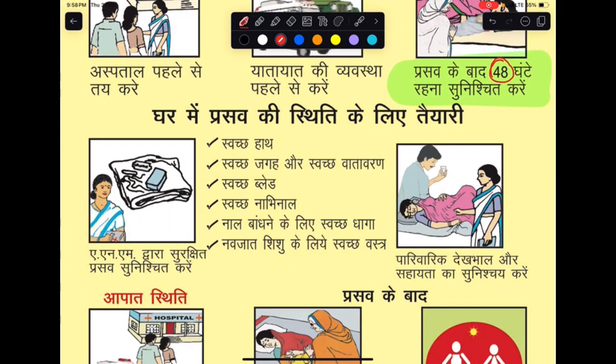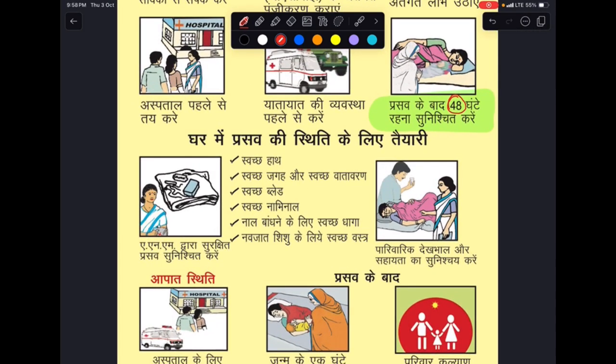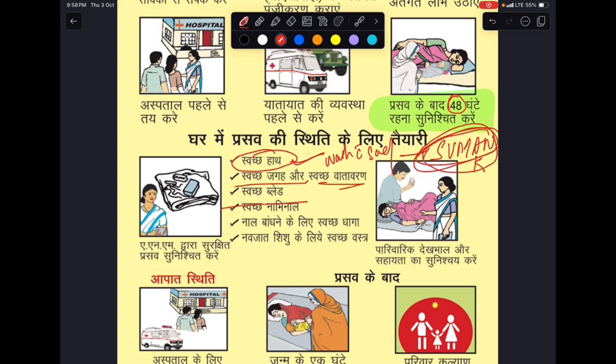All right, moving on to the next one. So next is preparation in case of home delivery. In case the female did not have any kind of pain, or suddenly her baby comes out, how do we handle such a situation? So we must have clean hands. Ensure that you wash your hands with soap and water and follow the Suman K principle of washing hands. You must have a clean surface, clean surroundings, a clean blade, and clean thread to tie the cord. You must have a clean set of clothes for the newborn.